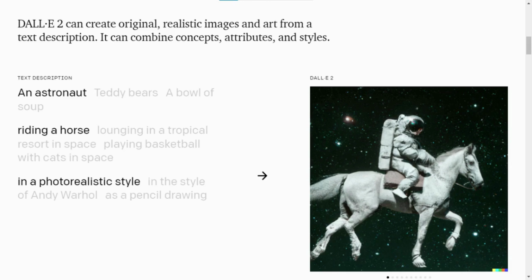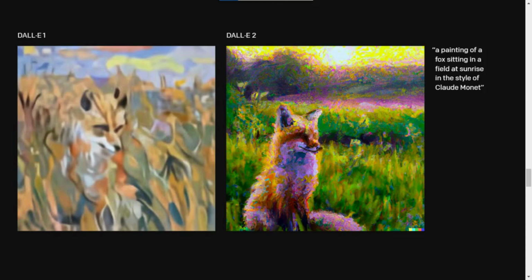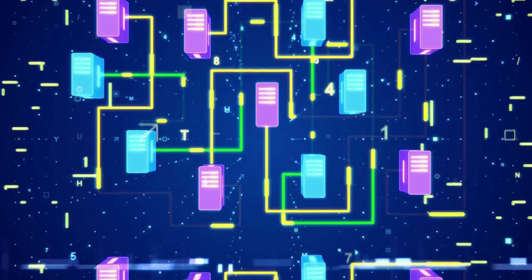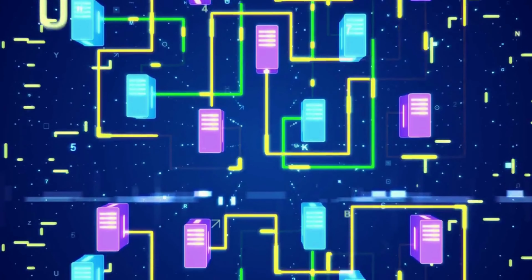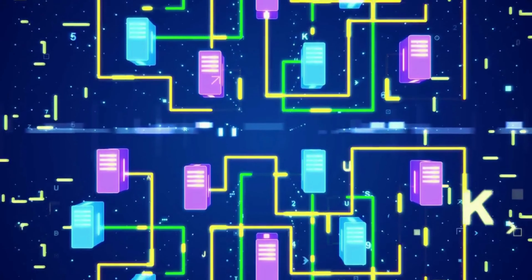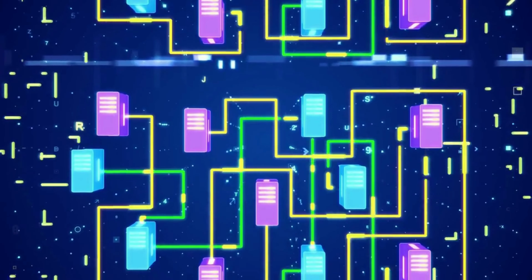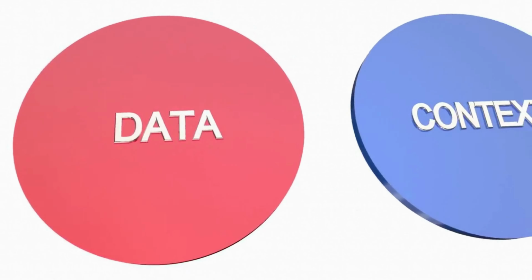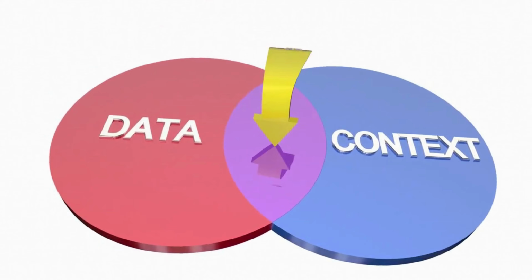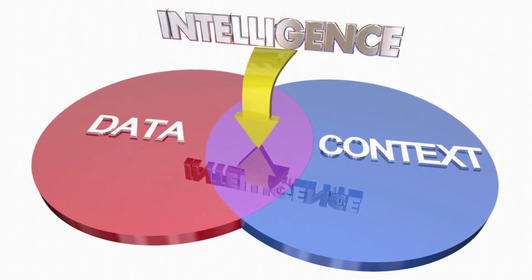DALL-E's primary function is to generate images from textual descriptions that are input into the system. The images it generates are highly detailed and can range from the mundane to the surreal. The system uses a neural network that has been trained on a massive dataset of images and textual descriptions. This training allows the system to understand the context of the textual description and generate an image that is highly accurate and realistic.